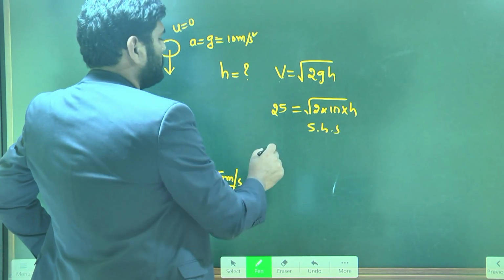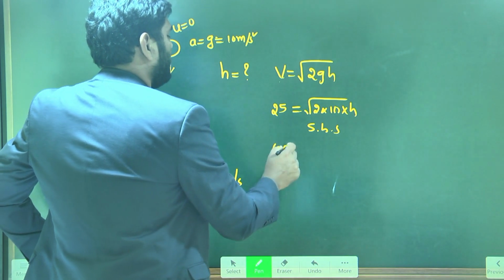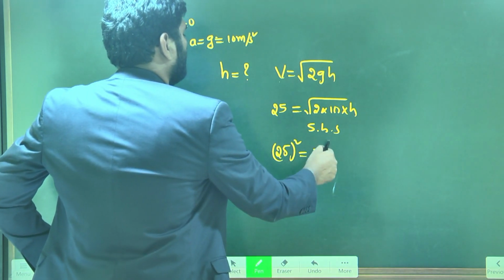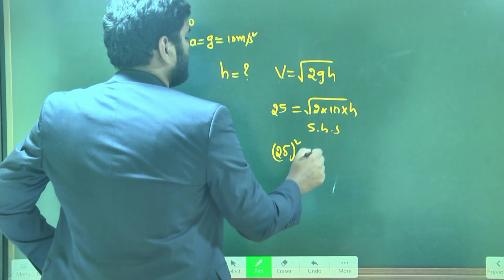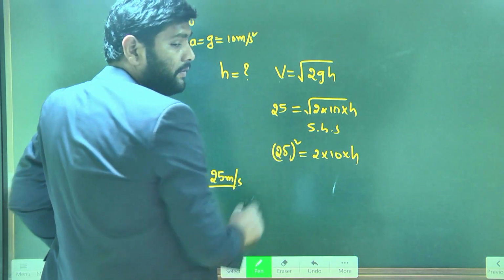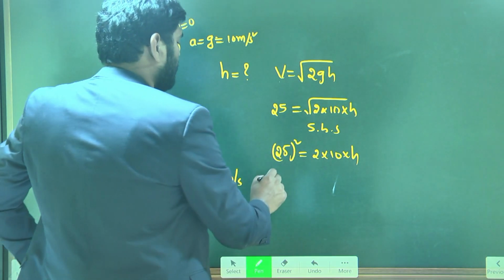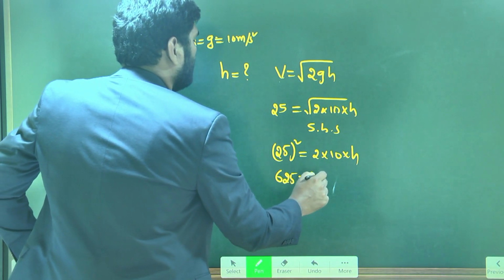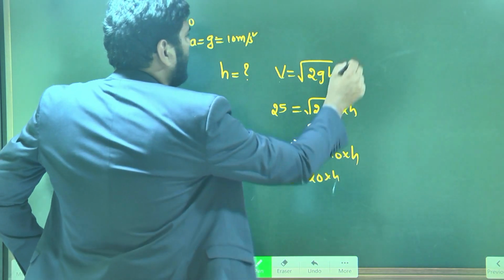If I square on both sides, 25 whole square is equal to 2 into 10 into h, because by squaring, the root gets cancelled. 25 squared is 625. So 625 is equal to 20 into h. Then height is equal to